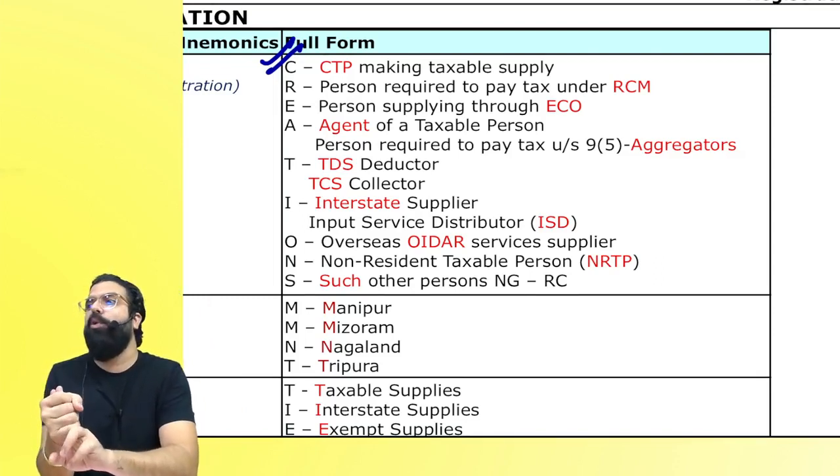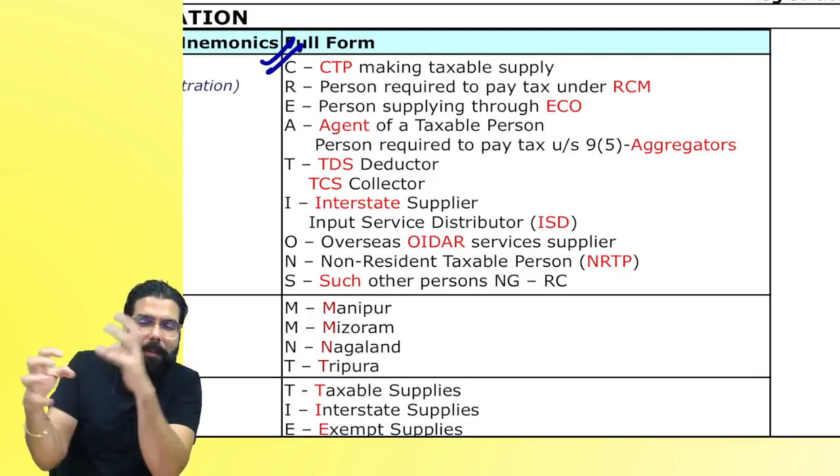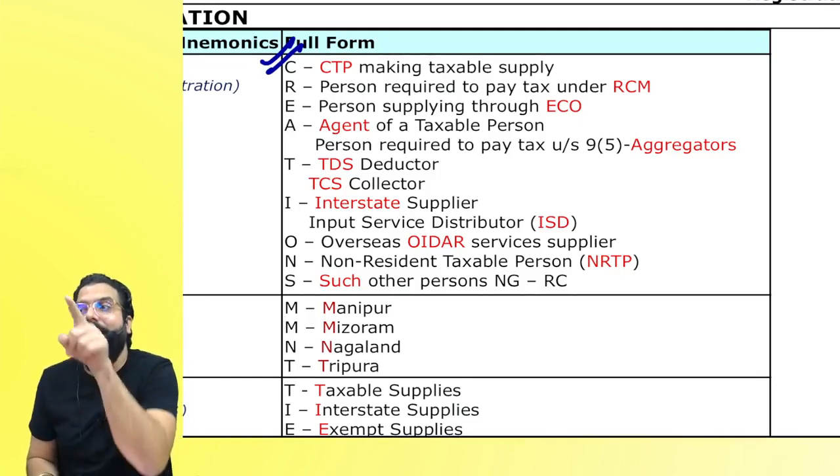They are exempted up to 20 lakh or 10 lakh. Who are these handicraft or craftsman goods suppliers? Those who make handicraft goods predominantly by hand.